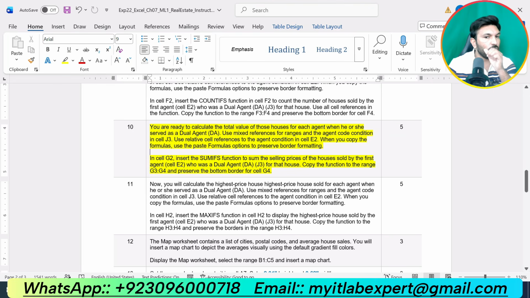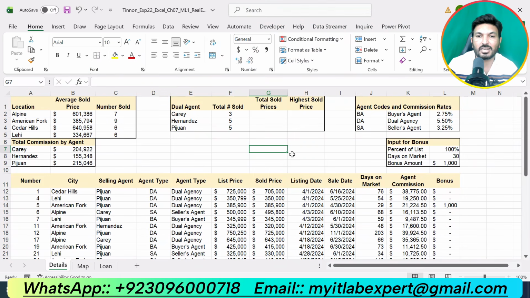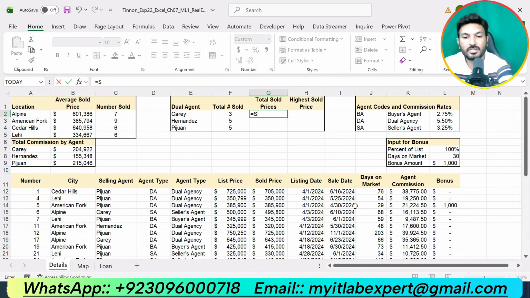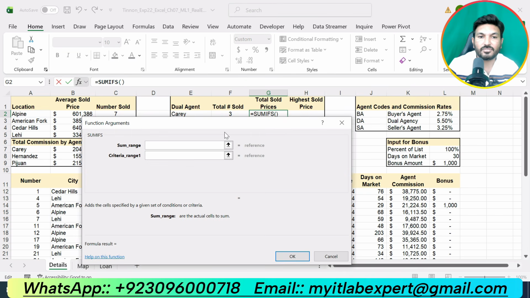In cell J2, insert the SUMIFS function to sum the selling prices of the houses sold by the first agent E2 who was a dual agent J3. For that house, copy the function to the range J3 up to J4 and preserve the bottom border for cell G4. So let me go to cell G2, and here we are supposed to use a SUMIFS function. This one. Click on the function symbol to enter the function arguments.